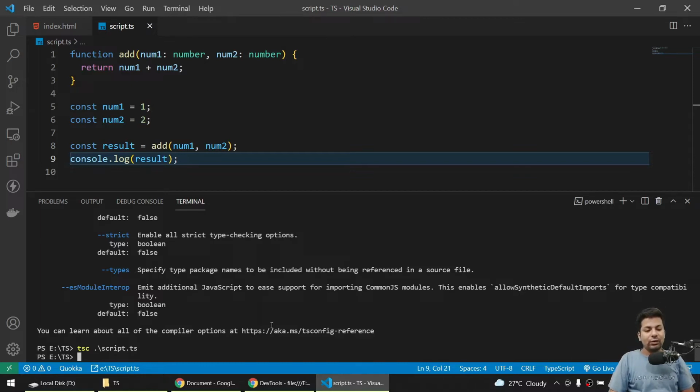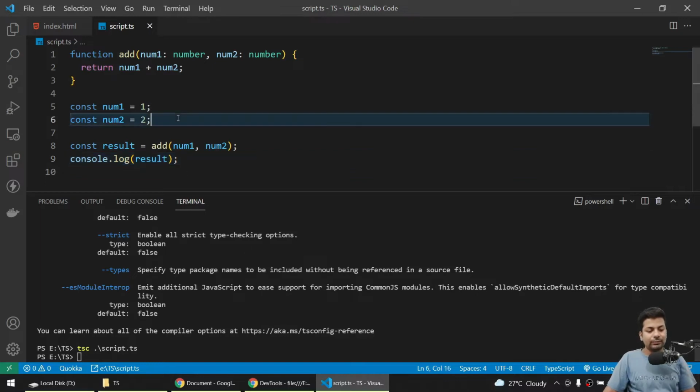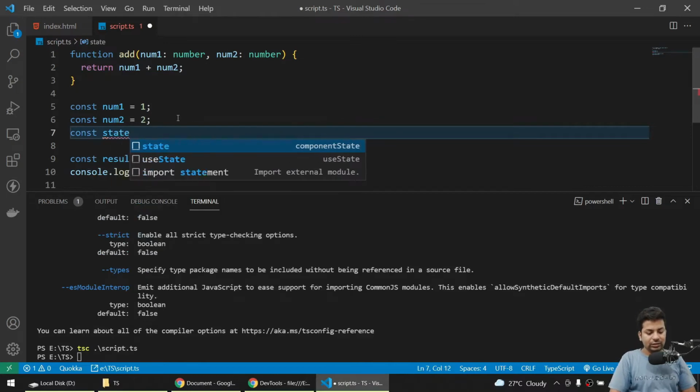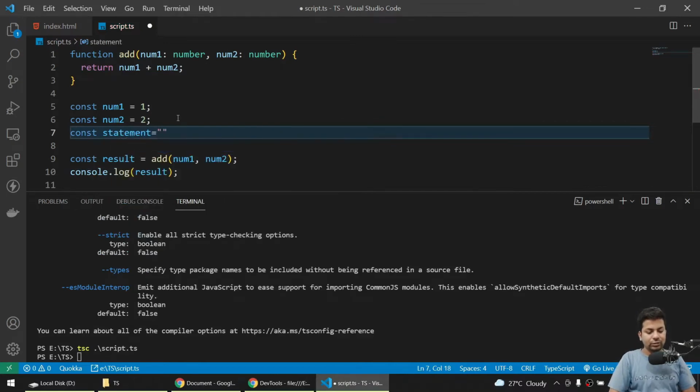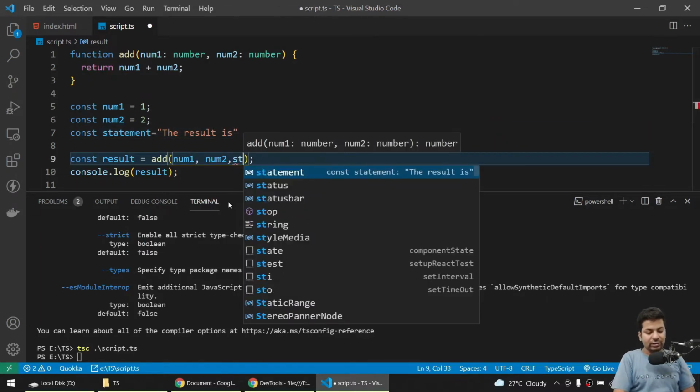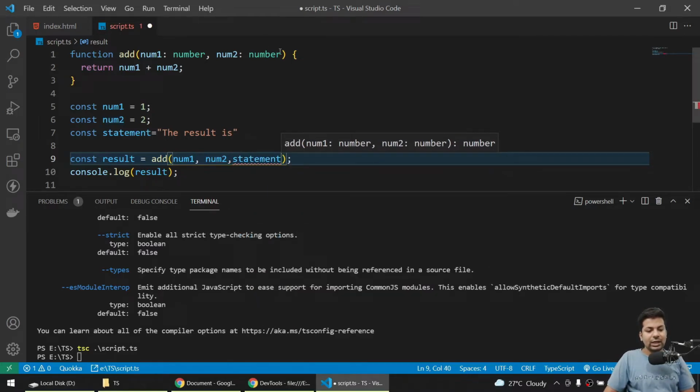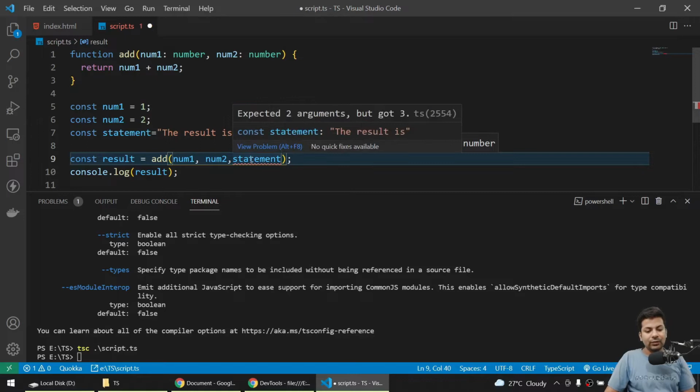Suppose I want to send a string. I'll create const statement equals to 'the result is', and I'll send the statement, and you can see I'm getting an error: expected 2 arguments but got 3. You are sending 3 arguments.